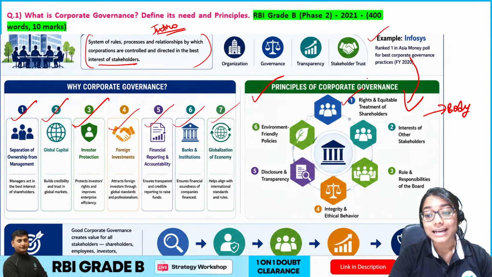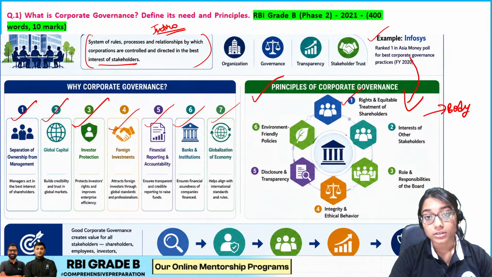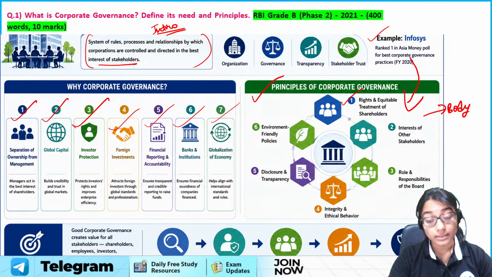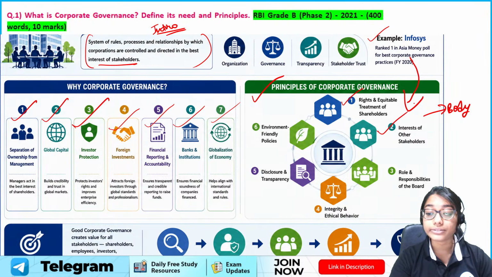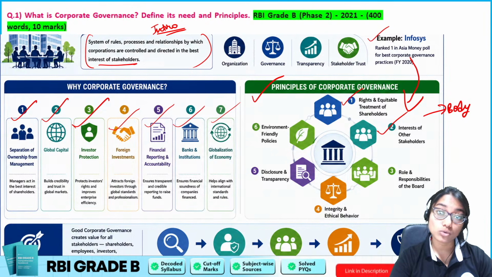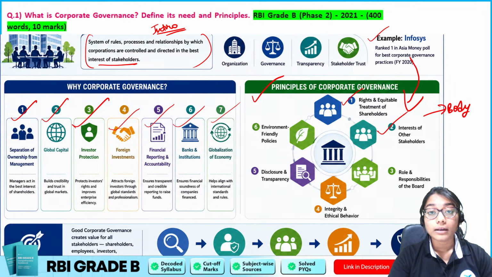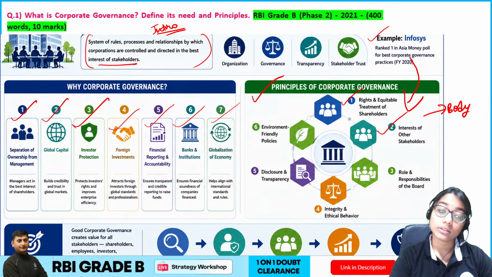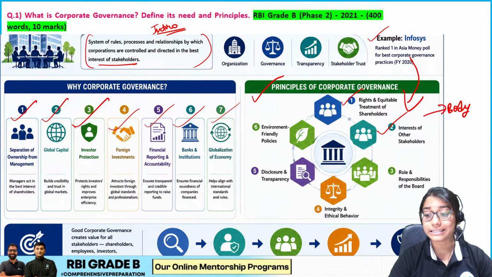First principle is rights and equitable treatment. So all shareholders, be they majority or minority, must be treated equally. That is something I have to mention. Plus the interest of other stakeholders. It's not just the shareholders, but other stakeholders too are to be considered. You as the management are responsible for these other stakeholders too, like the customers, government, public, etc.